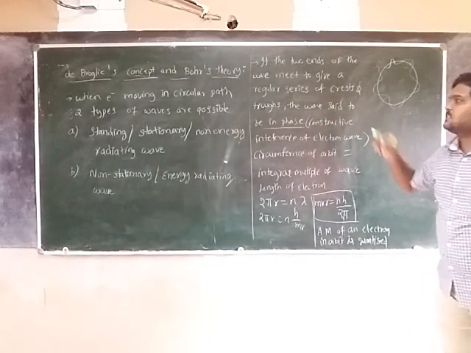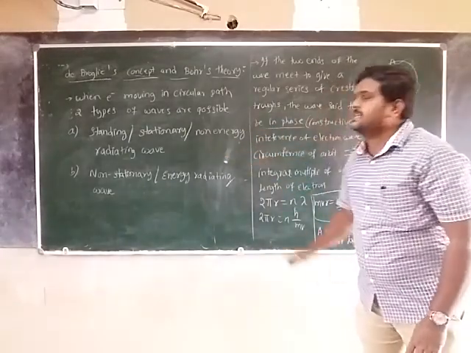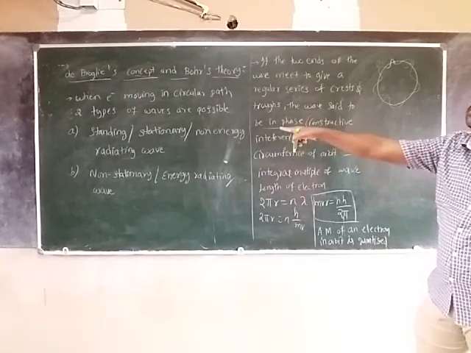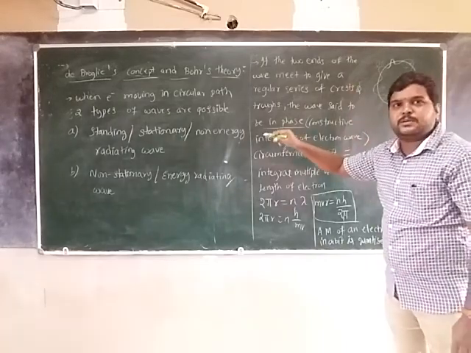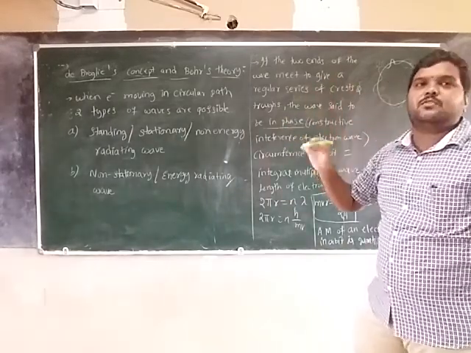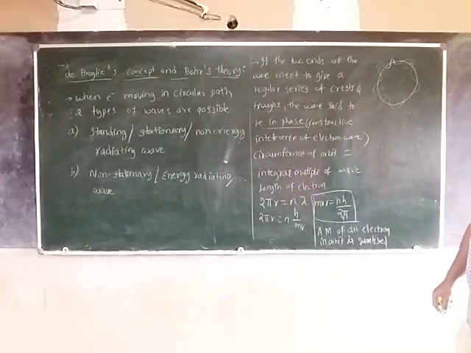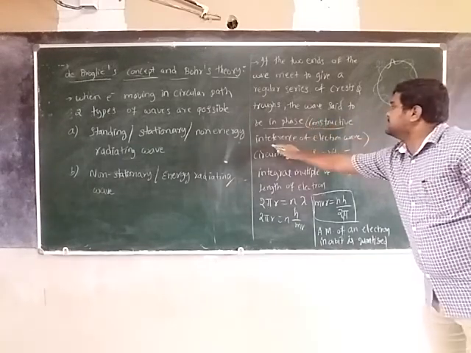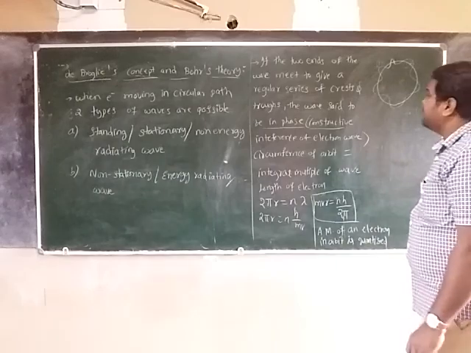So they are said to be stationary or non-energy radiating waves. Is it clear? That is formed because of the constructive interference of the electronic wave.